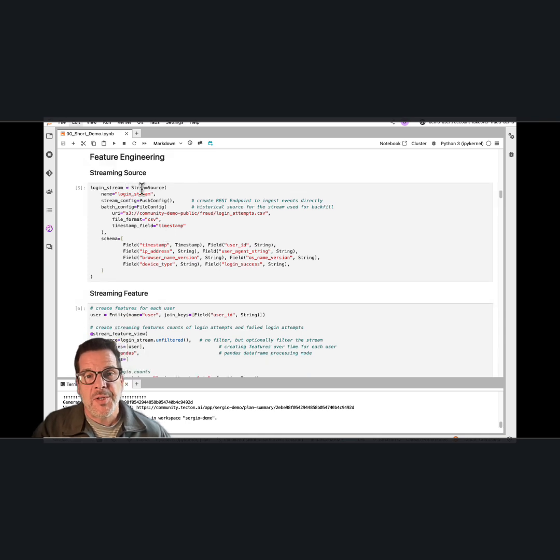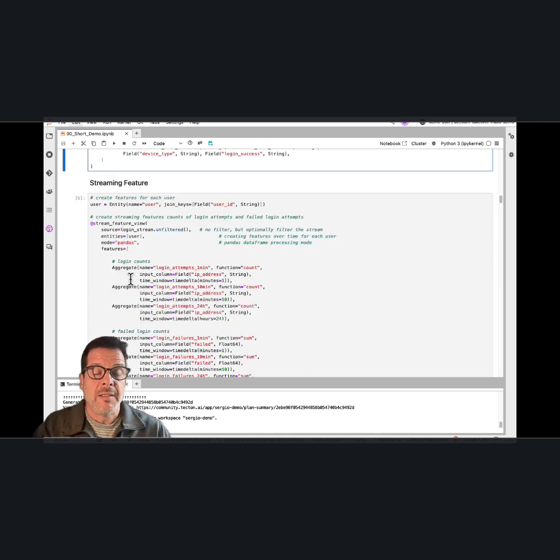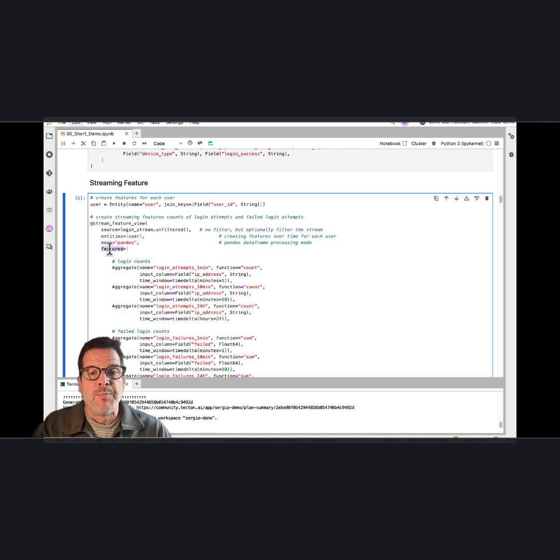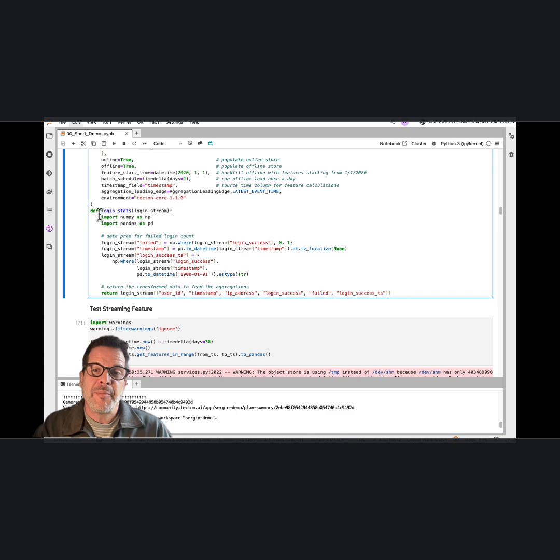You define a streaming source, and then you define the transformation where you simply add your desired features to a list. This example creates counts of login attempts and failures over different time windows: last minute, last 10 minutes, and last 24 hours. Each aggregate feature is defined by just selecting a name, an aggregate function, a column to aggregate on, and a time window. Any pre-aggregation cleanup and transformation can be done in the function body.